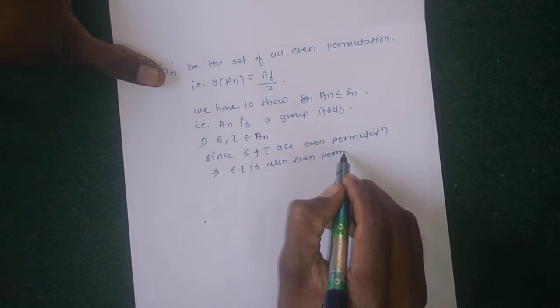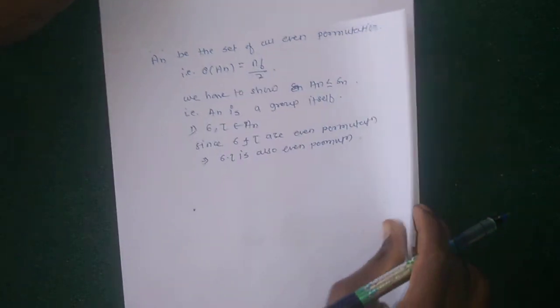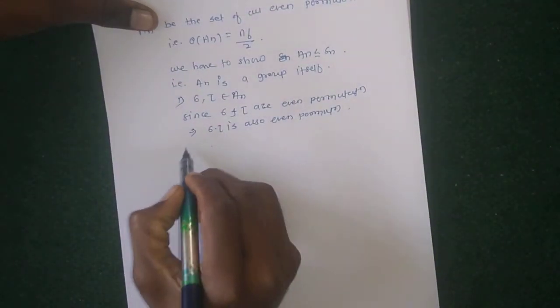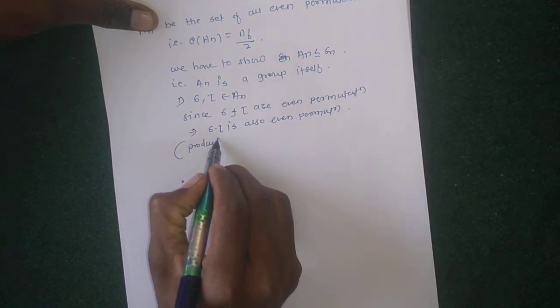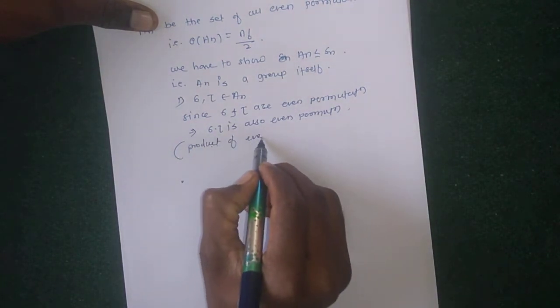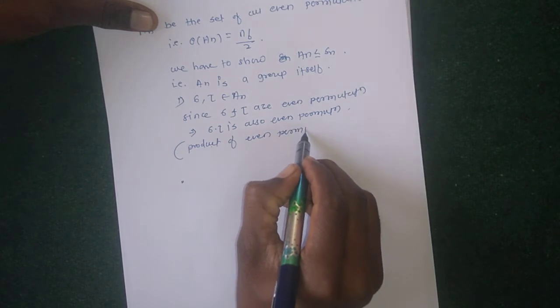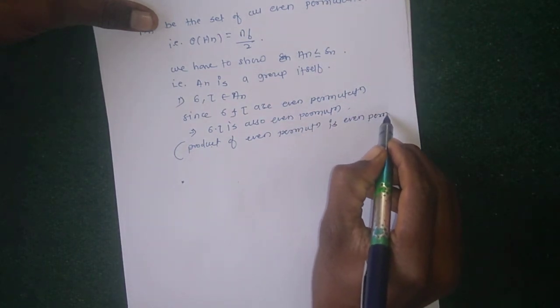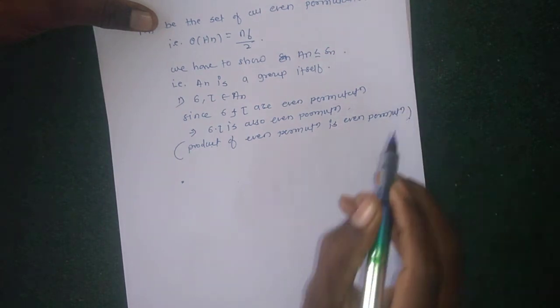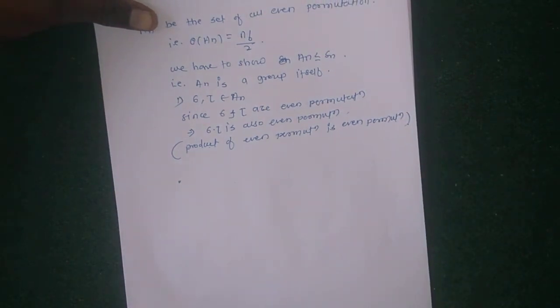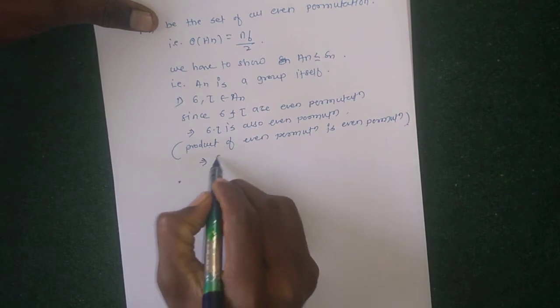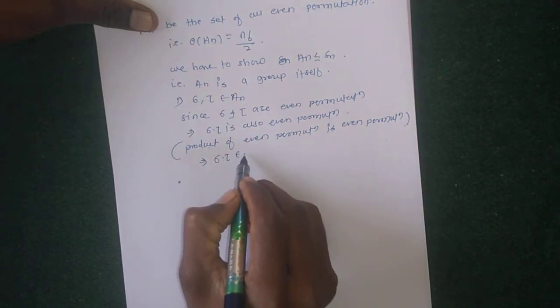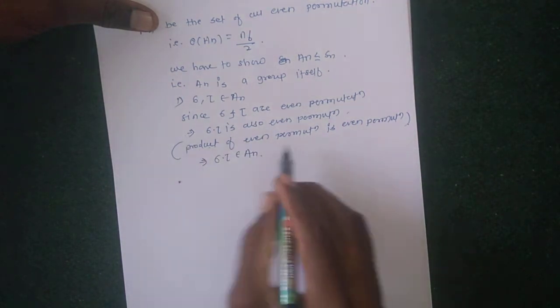Why is this an even permutation? Because the product of two even permutations is an even permutation, which implies that sigma into tau belongs to An. This is the first property, closure property.